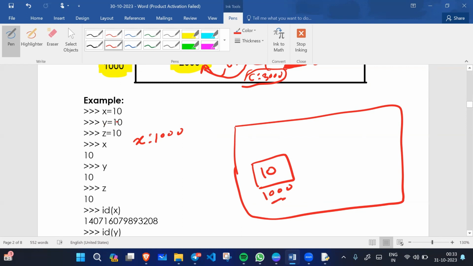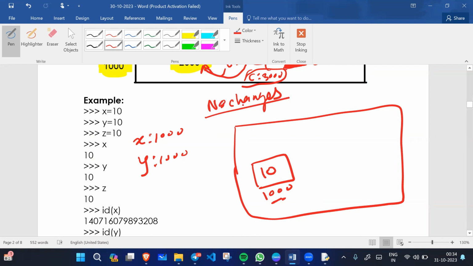Again, y equals 10 is created. So a new memory block will not be created. What will happen? y will refer to the same memory address, because integers, scalar data types, are what? Immutable. Immutable means no changes. We cannot make changes.